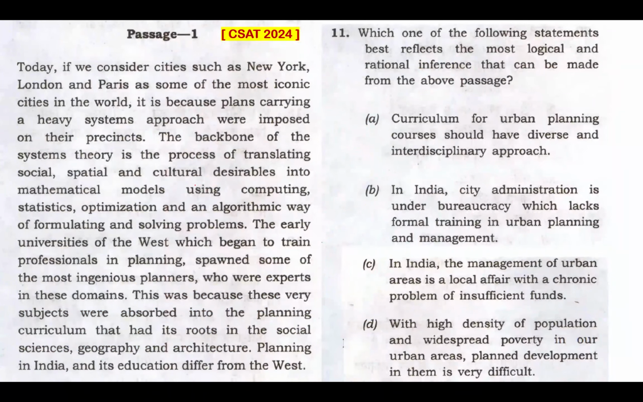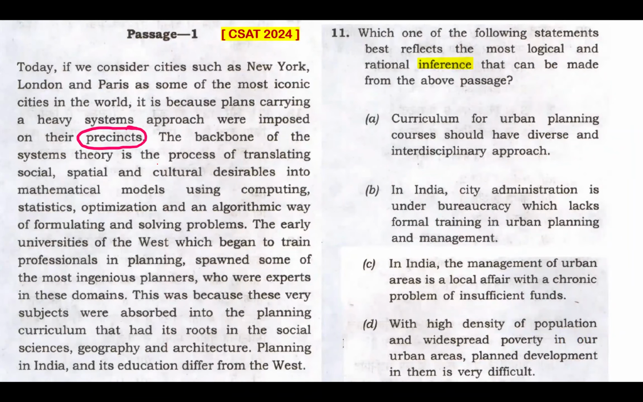Question 11. Which one of the following statements best reflects the most logical and rational inference that can be made from the above passage? The keyword here is inference. Let's agree to this. The language of this passage is a bit tough, especially with certain words very difficult to decode. For example, precincts. Precincts would mean an area that is designated for restricted or specific use, especially in town, which is closed to traffic.